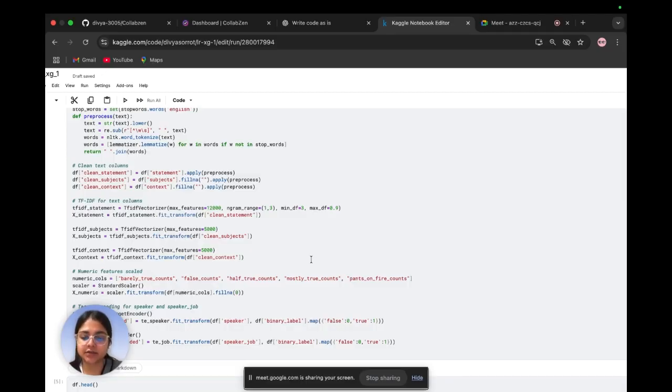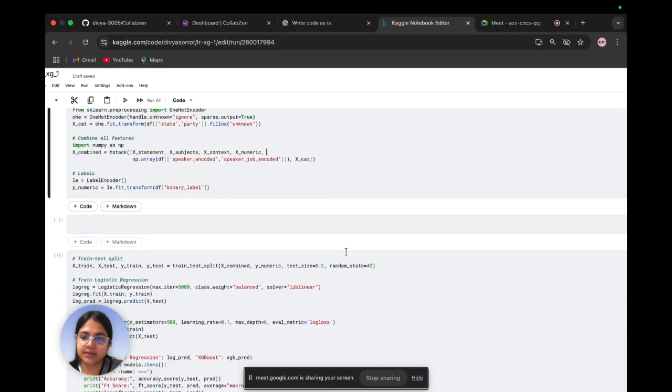The dataset also contains categorical information like state, party, and speaker job. I applied one hot encoding to convert those into numerical form and combined them with TF-IDF features into a final sparse matrix. After preprocessing, I trained two main models in phase 2, logistic regression and XGBoost.